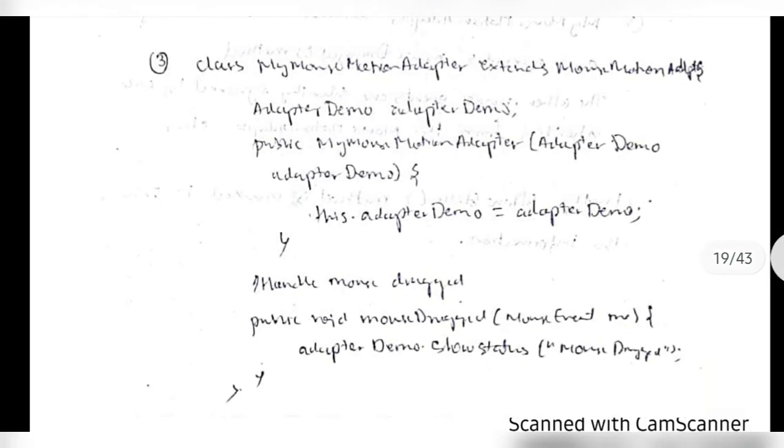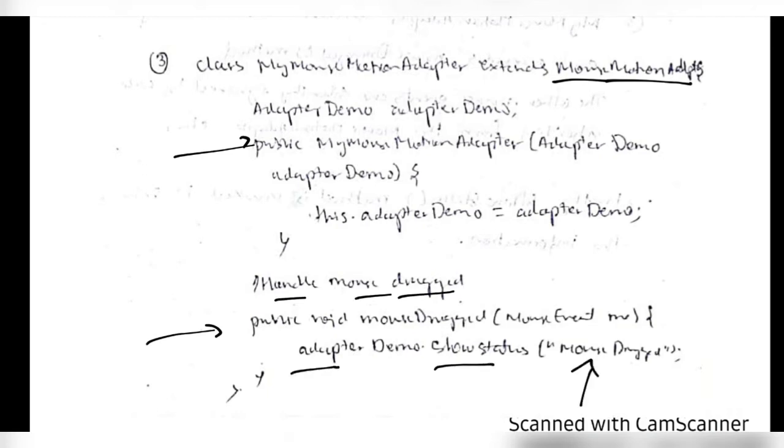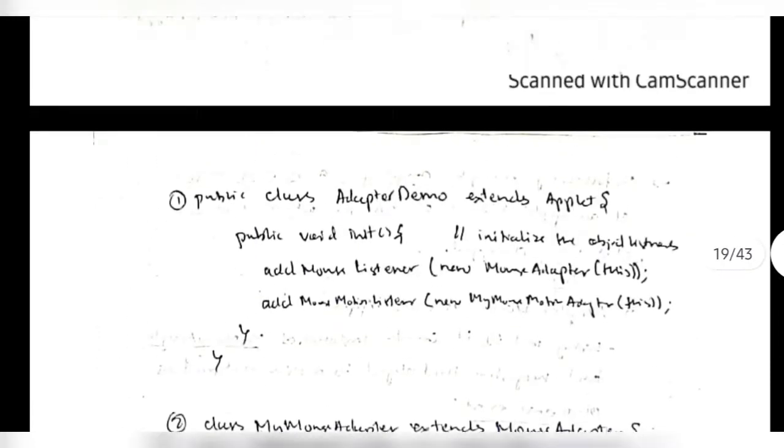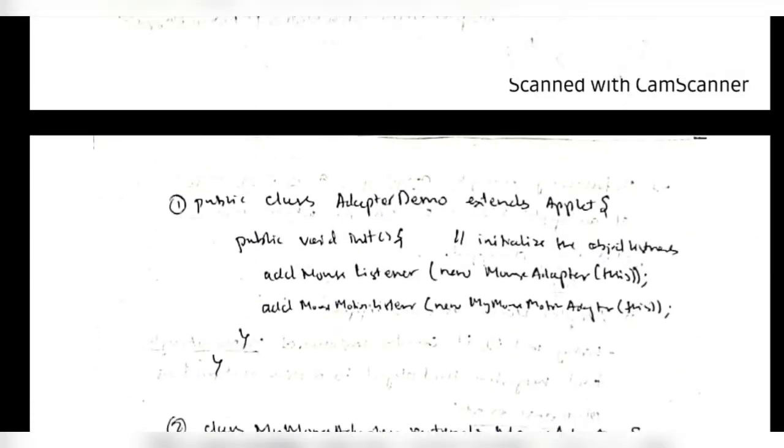When we are extending the MouseMotionAdapter, okay, for the dragging function, here is the constructor, and here is the function to handle mouseDragged. When the mouse is dragged, what should happen? adapterDemo.showStatus as mouse is dragged. Okay, by implementing the adapter class, we are doing the custom output of the functions. Means when the events happen, what should be displayed. Okay, that's the main use of adapter class.